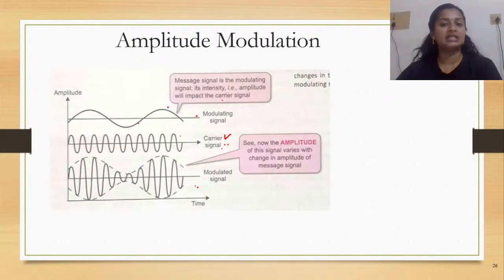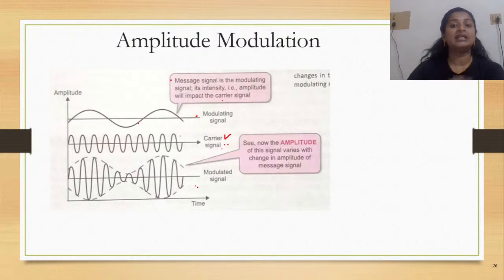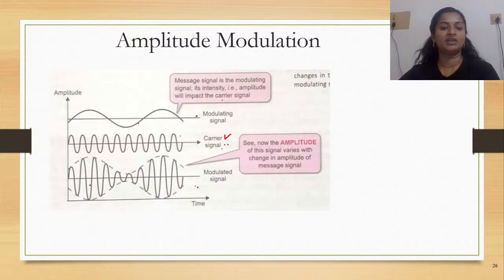every wave or every signal has a lot of properties, and one among the characteristics of the wave is amplitude, the other characteristic is frequency. Likewise, you have umpteen number of characteristics like phase, then you have wavelength, etc. So when you're trying to modulate amplitude, only the characteristic, that is the amplitude, gets changed, and all other characteristics would remain the same. If you're considering the frequency, the carrier signal has the same frequency as what it had. And if you consider the phase or wavelength also, it is going to be the same.